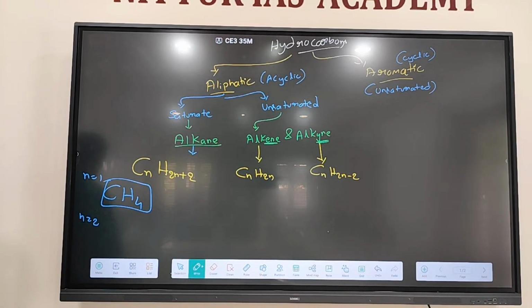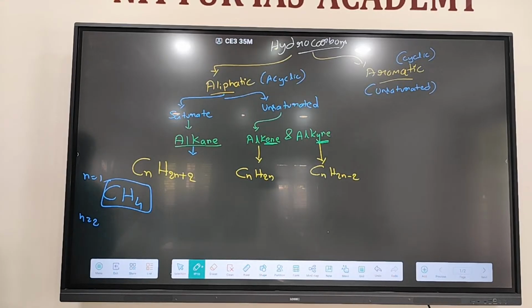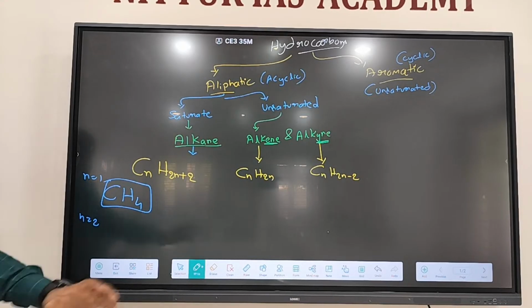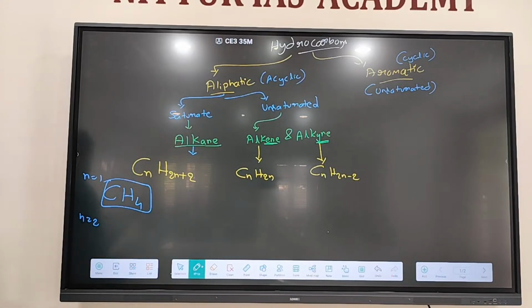It is present in biogas, methane; gobar gas, methane; natural gas, methane; CNG, compressed natural gas, nothing but methane. Then in the marshy land, methane gas will be released. Then in the paddy fields, there also methane gas is released. CH4, methane, simplest hydrocarbon. Okay.